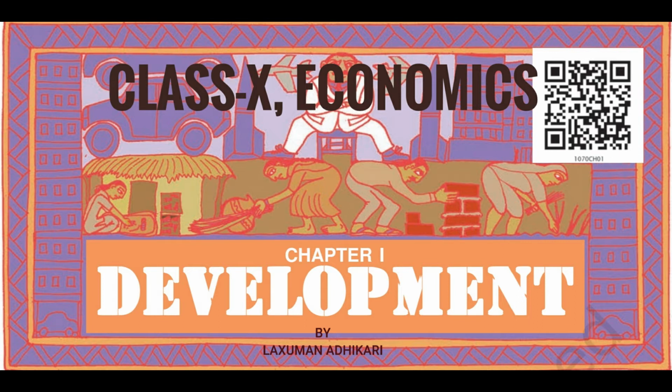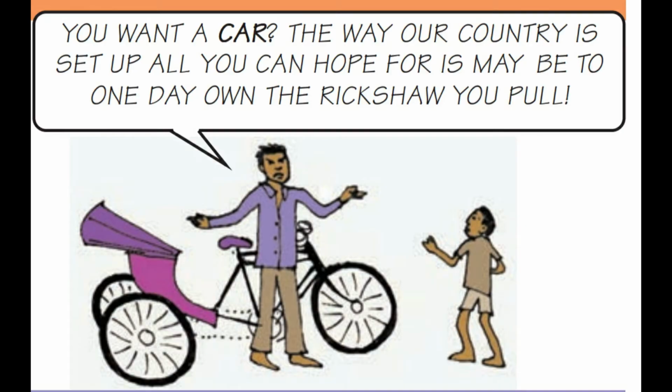Development is the process in the life of a human being in which everyone always wants to earn more money, have a good house, cars, or a good job. That means development is progress in the lives of human beings.